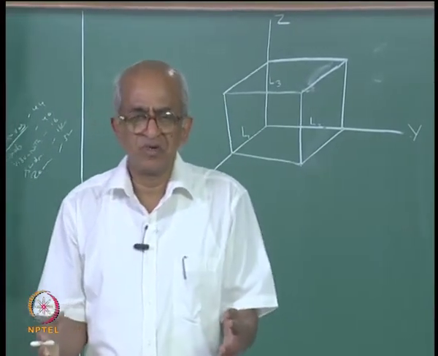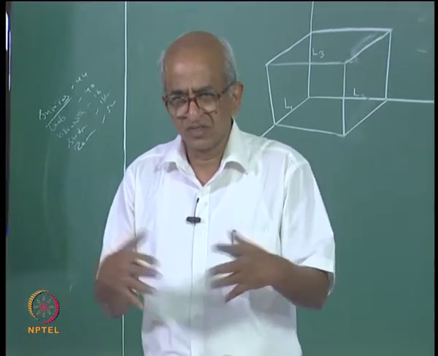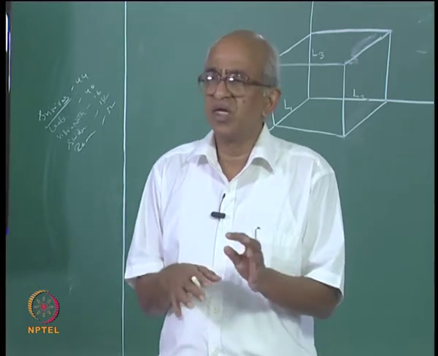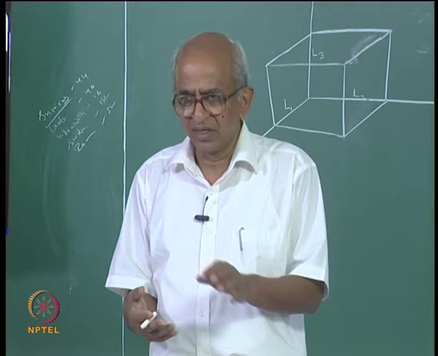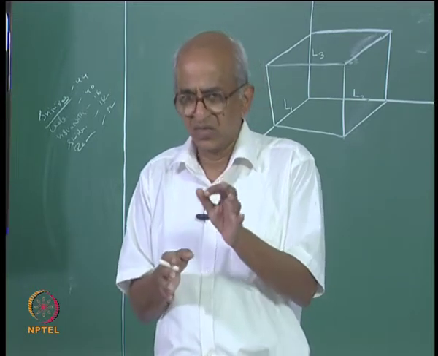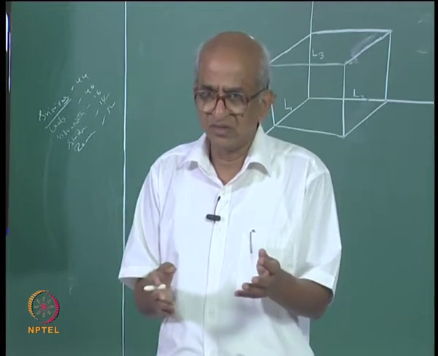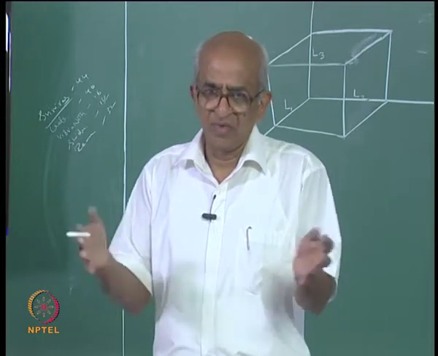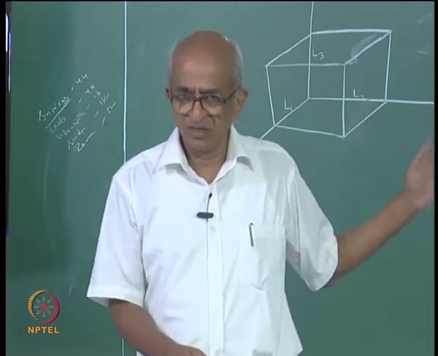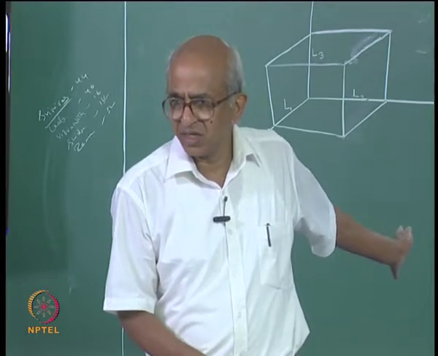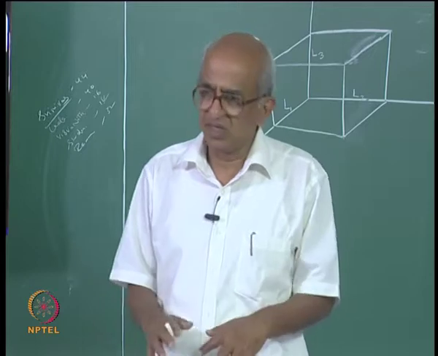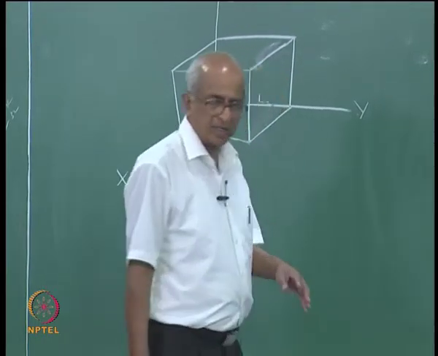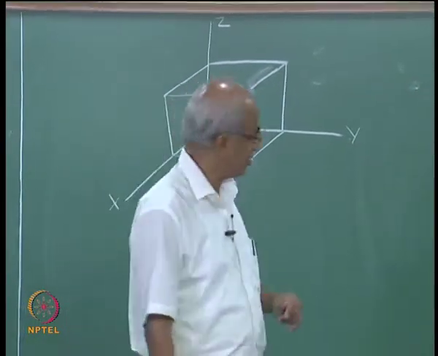Now, normally when you think of a piece of metal, it is macroscopic in size, maybe 2 centimeters, 4 centimeters, whatever you want. But these days you know that people have lots of interest in nanotechnology, and it is actually possible to make very tiny pieces of metals, I mean nanoparticles. And so, you can have even very small sized particles, their shape may not be exactly this kind of shape, but maybe something like a sphere or some other shape. So, even though it is a simple model, it can have applications even in nanotechnology.